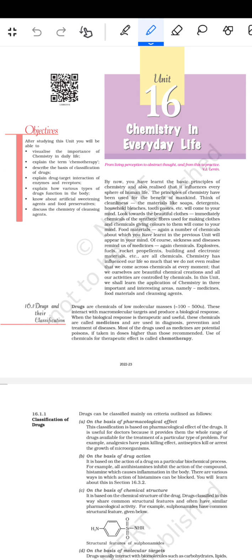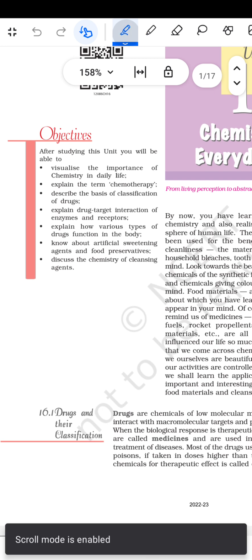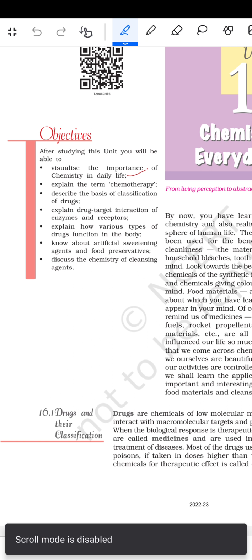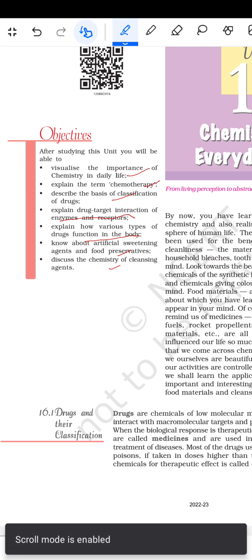Now, the chemistry in everyday life. After studying this unit, you will be able to highlight the importance of chemistry in daily life, explain the term chemotherapy, describe the basis of the classification of drugs, explain the drug-target interaction of enzymes and receptors, explain how various types of drugs function in the body, know about artificial sweetening agents and food preservatives, and discuss the chemistry of cleansing agents.